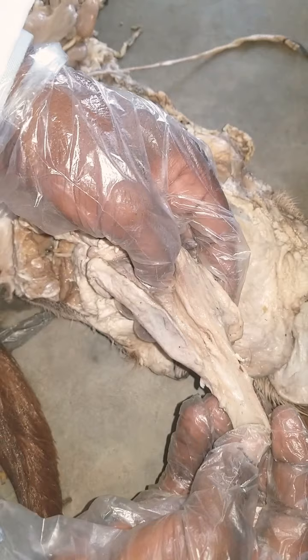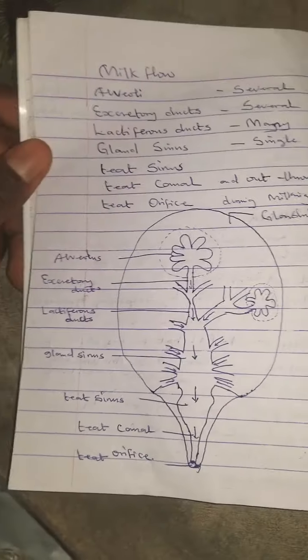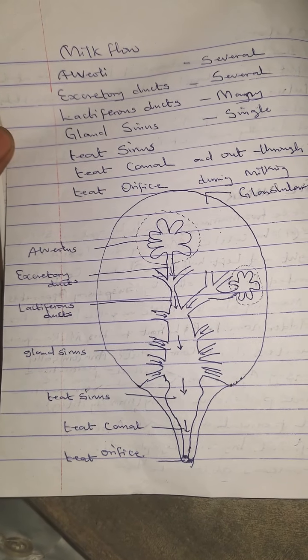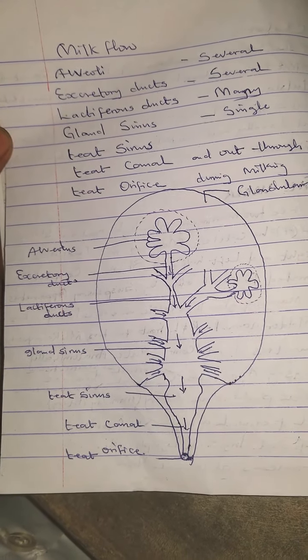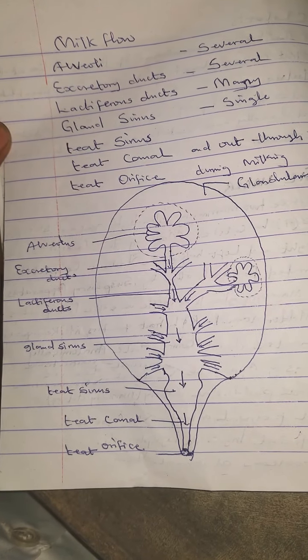It passes through the teat orifice during milking. So that's all for the udder, the mammary gland. This one is a schematic diagram of the milk flow, starting from the alveolus, then the excretory duct, then the lactiferous duct, gland sinus, then to the teat sinus, and to the teat orifice.